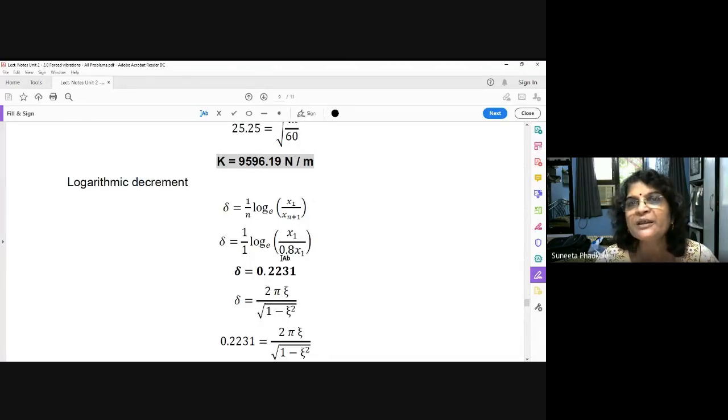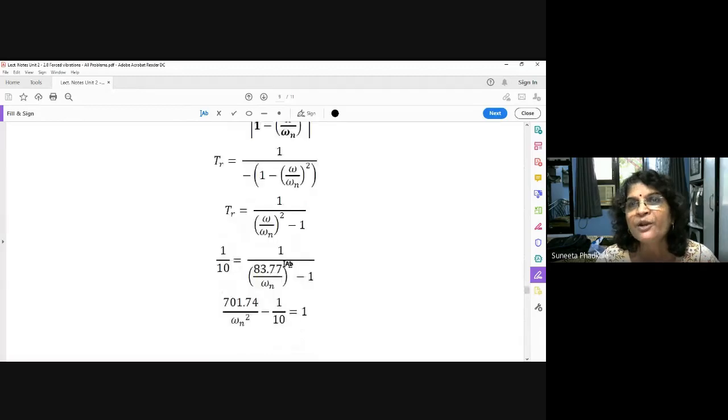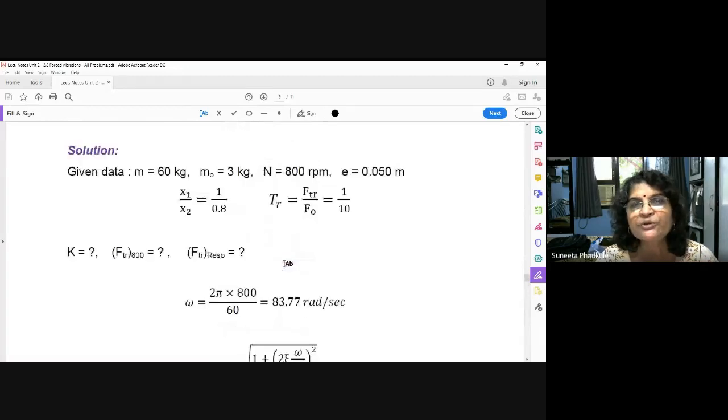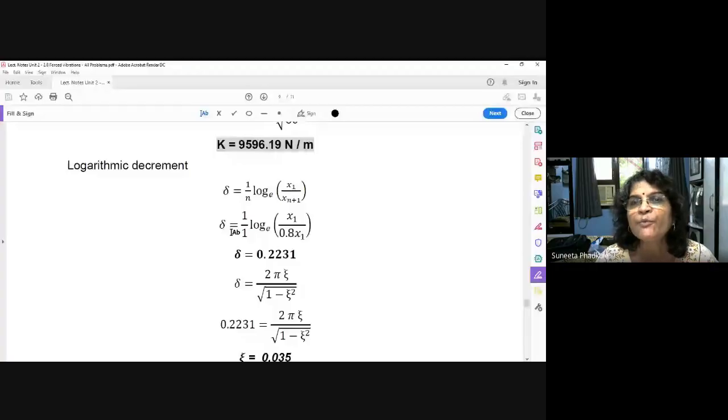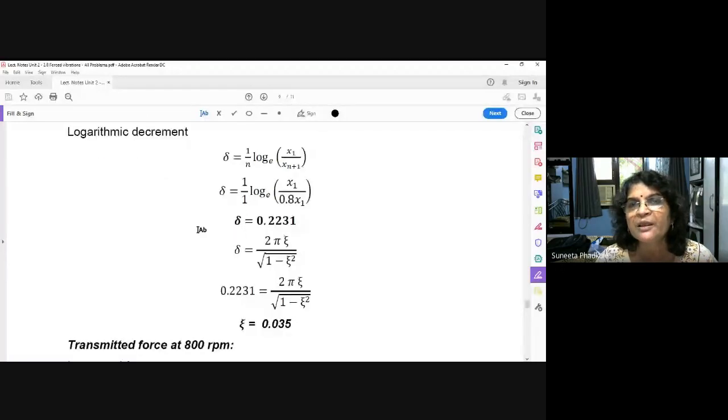Already we have written here. I have elaborated there. x1 upon x2 is 1 upon 0.8. Directly you can put the value here in delta. So delta is equal to 1 upon log base e of 1 upon 0.8. That will give you the logarithmic decrement, 0.2231. From delta you find out zeta. You know this formula.